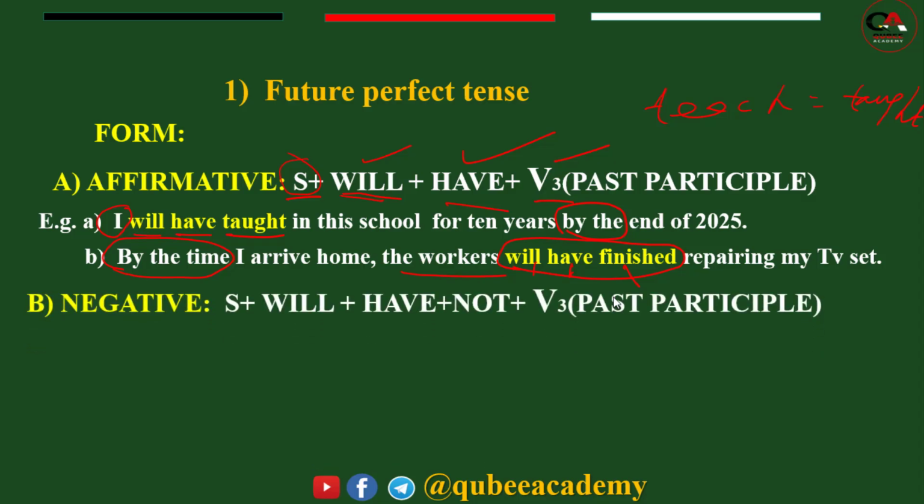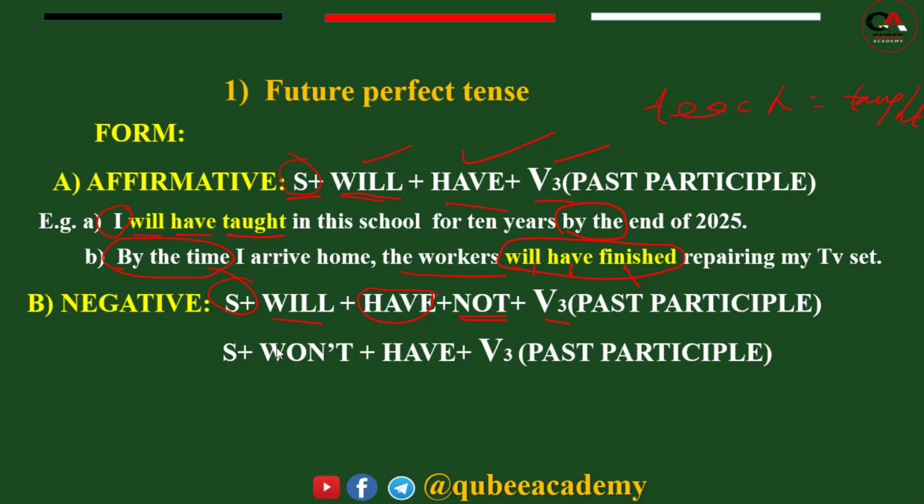The other form is when we use future perfect in a negative form. Here is a form similar to this, except the negative of this statement. Subject as a beginning, then we use will, after that have, then we add not, then verb 1 into verb 3. So the difference here is we use not in this sentence.